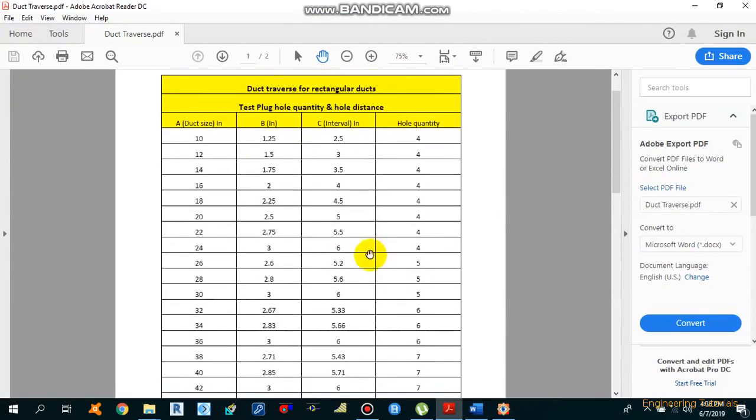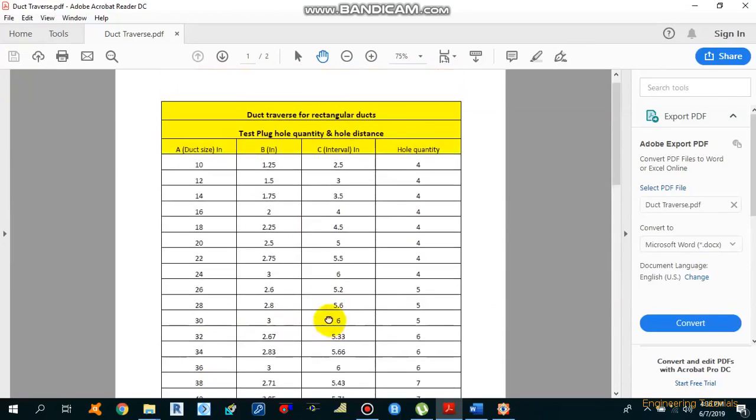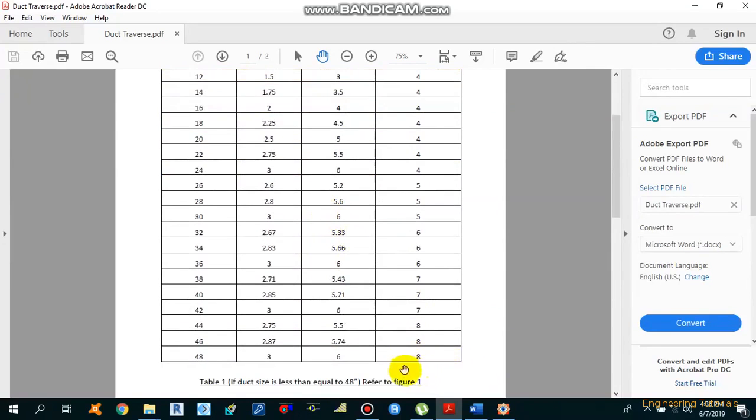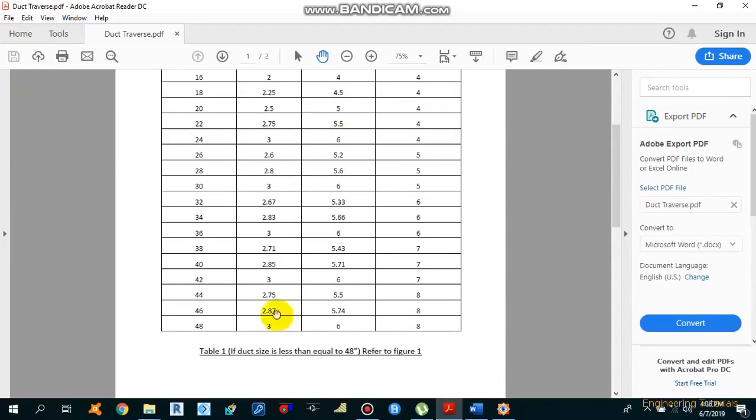So as per the standard, for a 48 inch duct size, the hole quantity required is 8, and the intervals B and C are 3 and 6 inches.